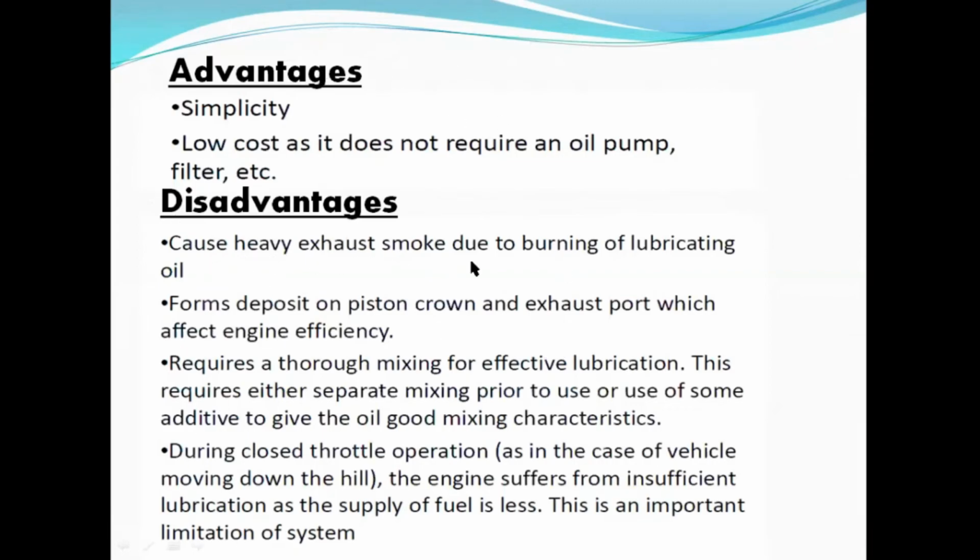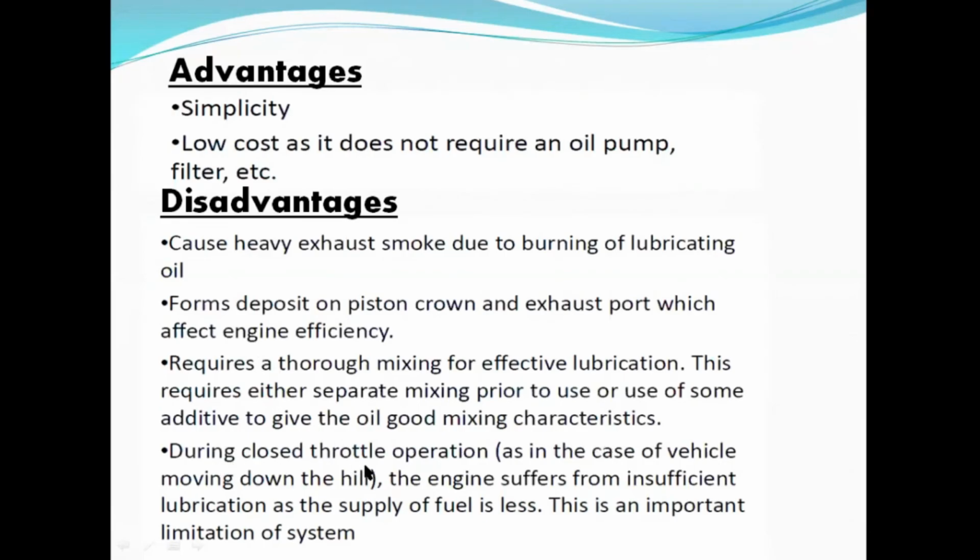It causes heavy exhaust smoke due to burning of lubricating oil. It forms deposits on the piston crown and exhaust port, which affect engine efficiency. It requires thorough mixing for effective lubrication. This requires either separate mixing prior to use or use of additive to give the oil good mixing characteristics.